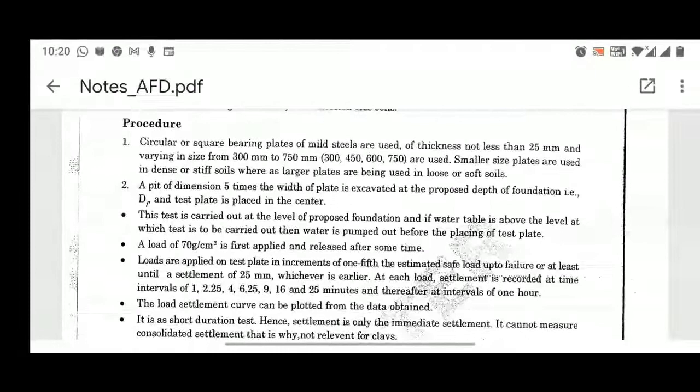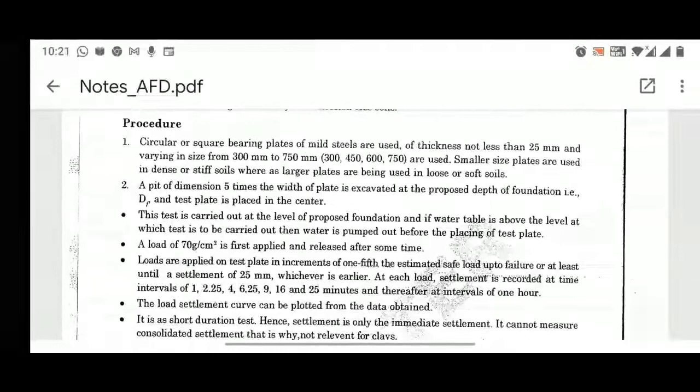Then the next increment will be 70 plus 40, so it will be 110 gram per centimeter square. Then another 40 will be applied, so 150 gram per centimeter square is applied. Likewise, you apply increments of one fifth the safe load, or until the settlement of 25 mm, whichever you get earlier.